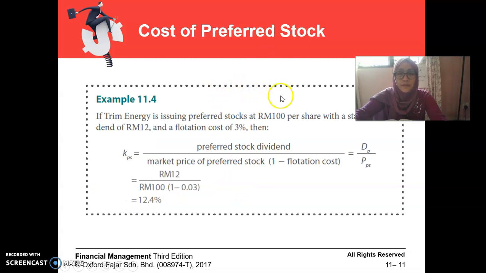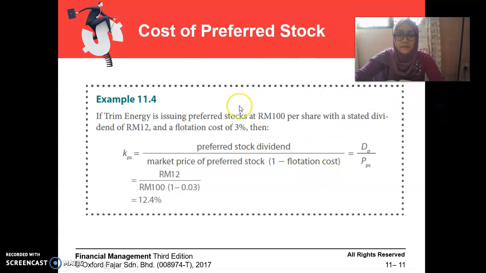So for cost of preferred stock, you can use this formula: preferred stock dividend over market price times 1 minus the flotation cost. You can see from this example, the flotation cost is 3%. So the cost of preferred stock, you get 12.4%.